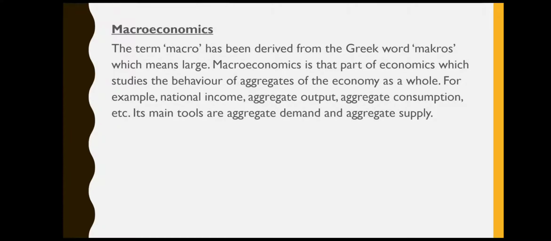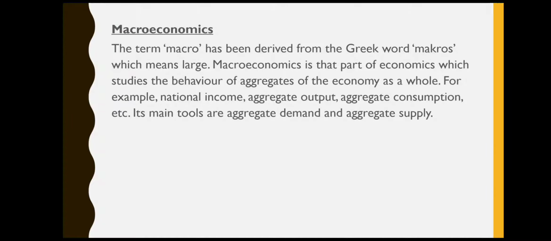So an economy as a whole, how things are taking place, what is the national income. National income, you already know that it is the total income. So national income is again talking about total. Aggregate output means total output. Aggregate consumption means total consumption that has taken place in an economy.